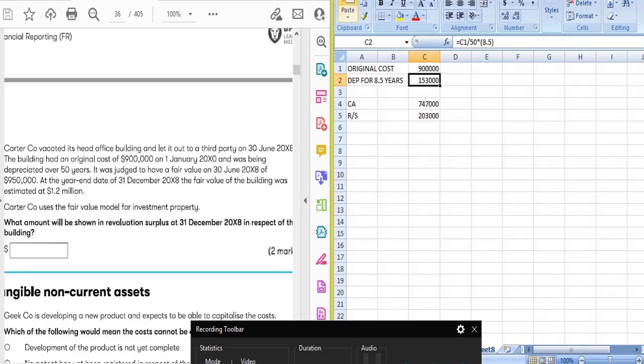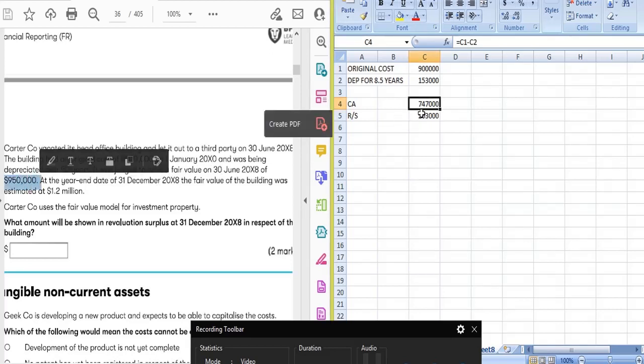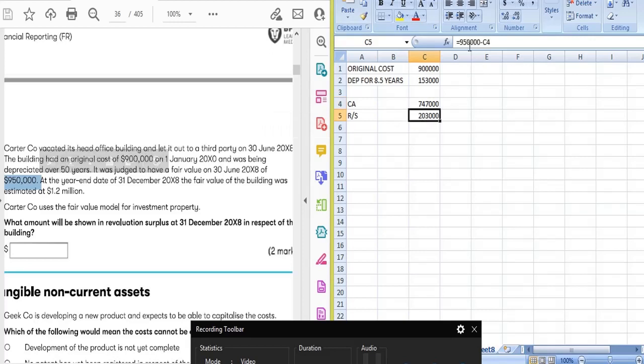So now the carrying amount of the asset is 747,000, but on 30 June, when it was transferred to investment property, the fair value of the building was 950,000. So the revaluation surplus will be 950,000 minus 747,000. We will get 203,000.